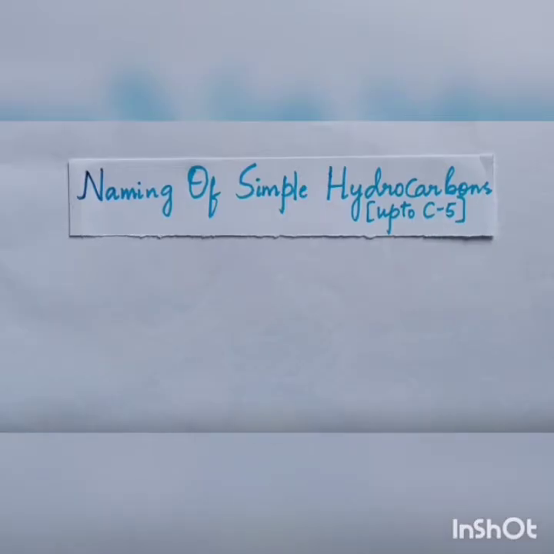Next one is naming of simple hydrocarbons, up to carbon 5, that is 5 carbon atoms only. So much we are doing. We are not extending to carbon 6 or carbon 7.